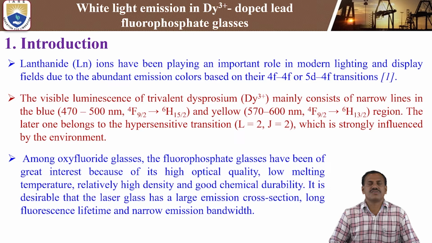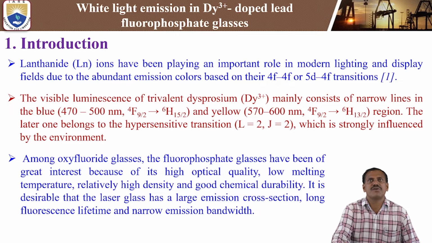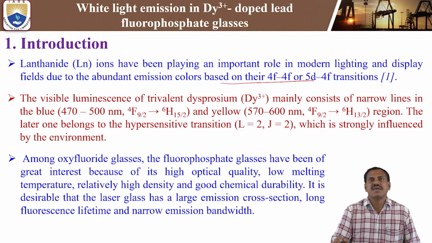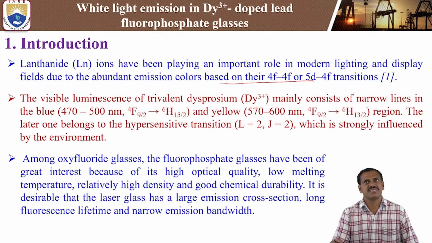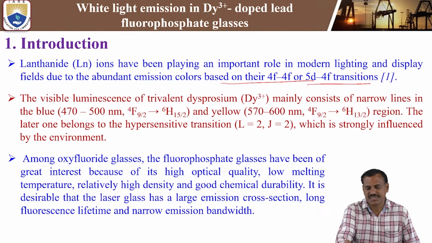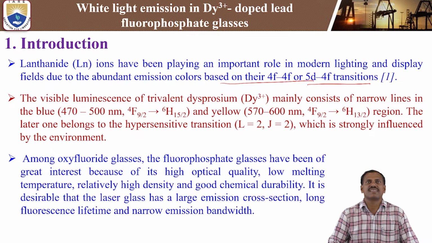First, the introduction. Lanthanide ions have been playing an important role in modern lighting and display fields due to abundant emission colors from their 4f to 4f transitions and also 5d to 4f transitions. These belong to the lanthanide ions, that means rare earth ions.